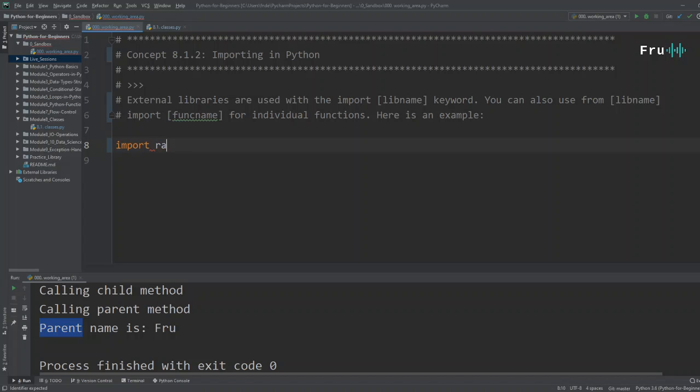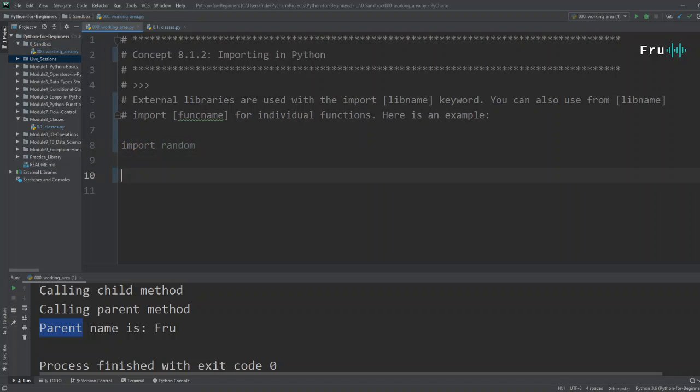So there is a library called random. Now if I import that library, and it's as simple as saying import random, I can go ahead and say random int equals, and now it's going to say random. So now I have this random that I've imported.